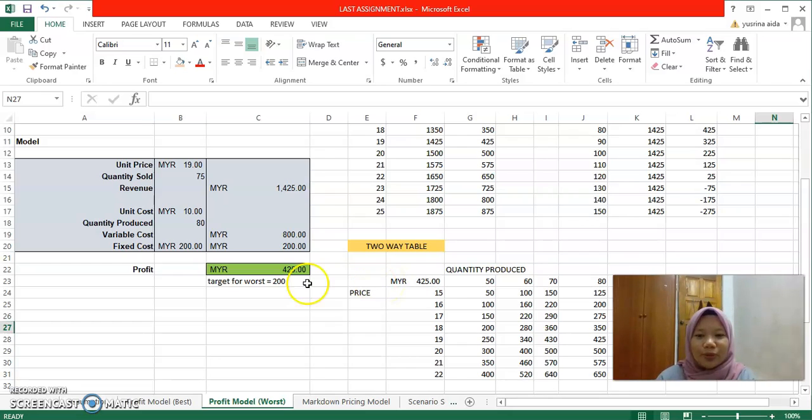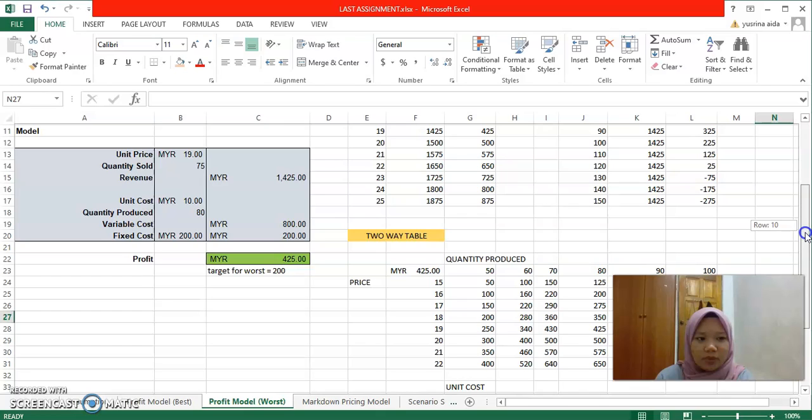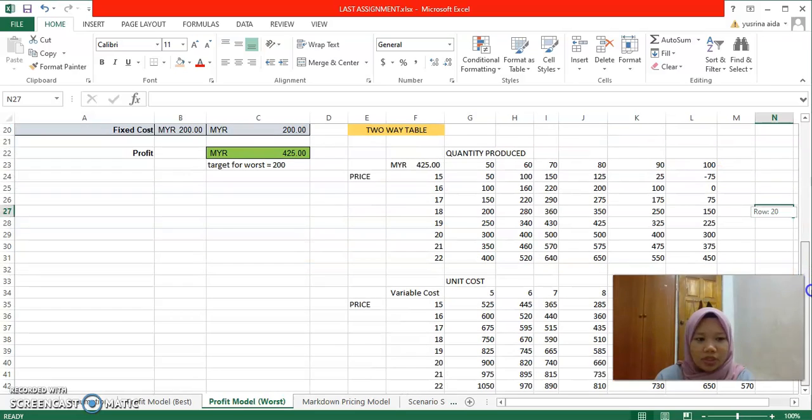So for 200 ringgit, I will find it in the two-way table, at 10 ringgit unit cost and a price of 16 ringgit. The unit cost is maintained at 10 ringgit, but for price, I will decrease my price per unit to 16 ringgit, so that I will get 200 ringgit per month for worst scenario.